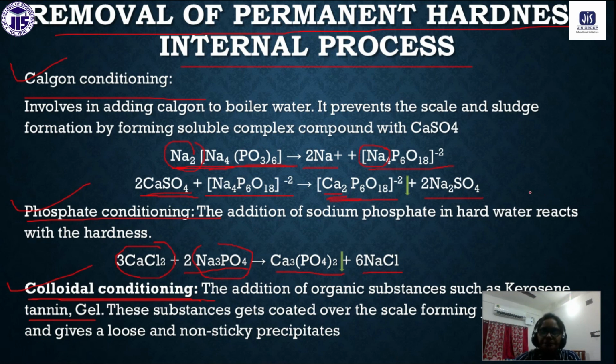Thus, these are some of the methods like soda lime, zeolite, or ion exchange resin, and some of the internal processes. These are some of the chemicals by using which we can remove the permanent hardness. Understand?